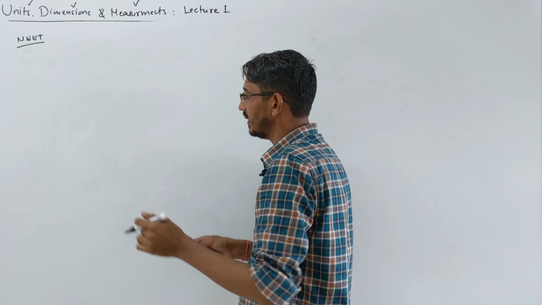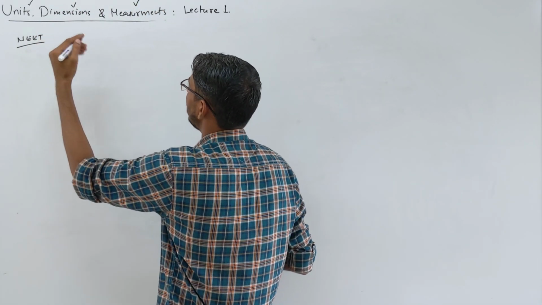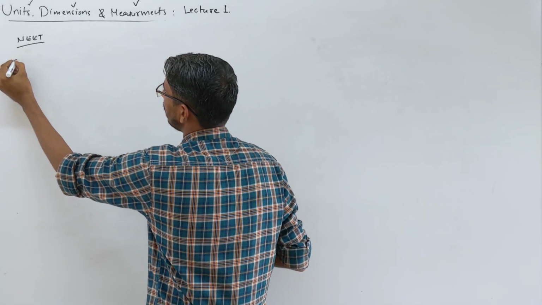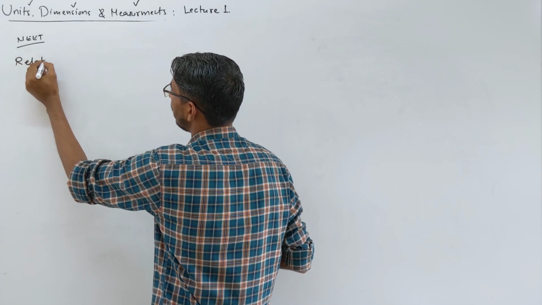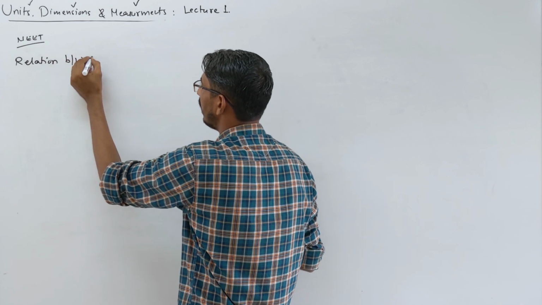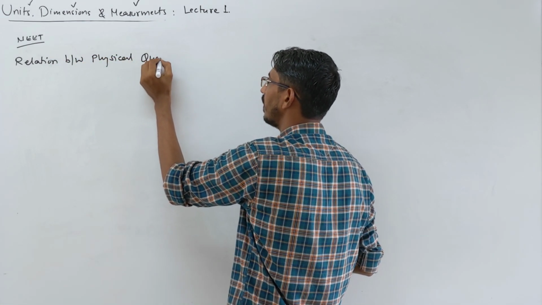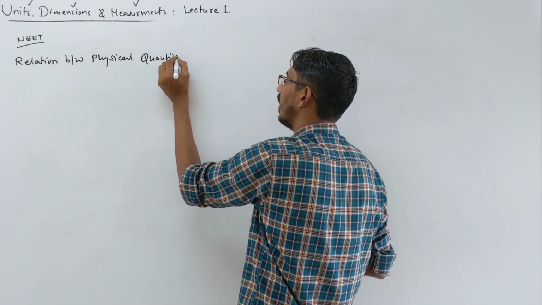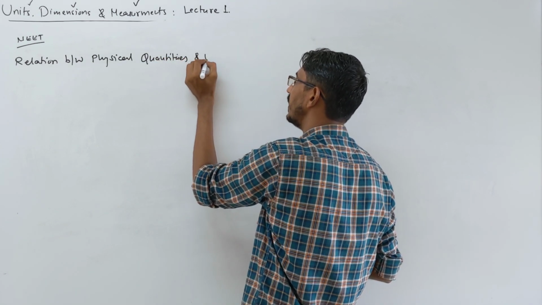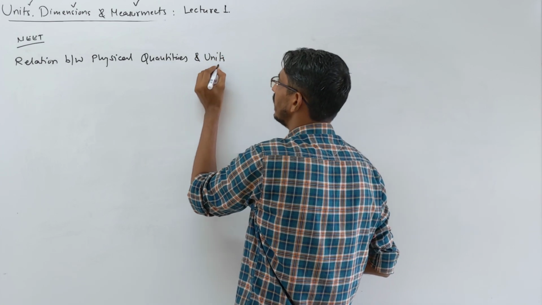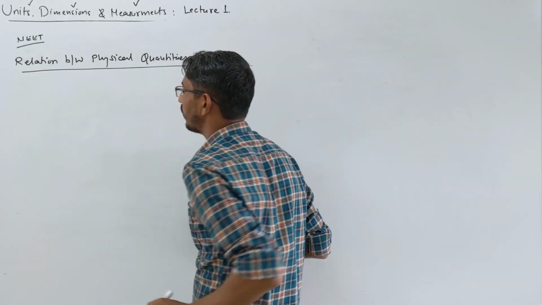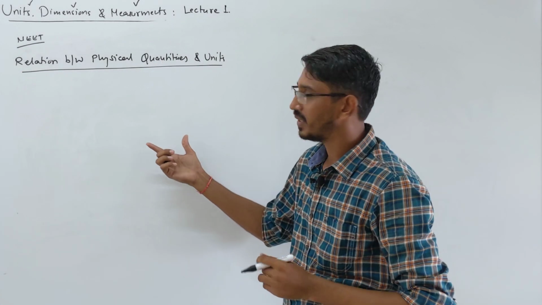There is a very important thing we have to learn now: the relation between physical quantities and units. This is the first important point we are learning in this lecture.